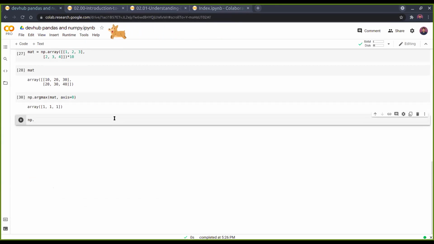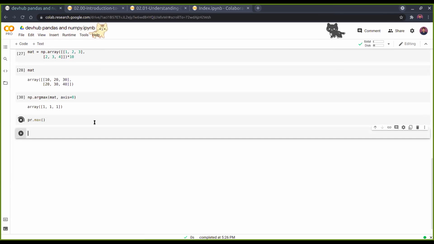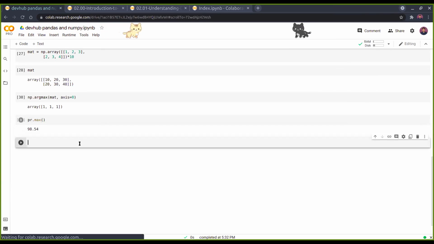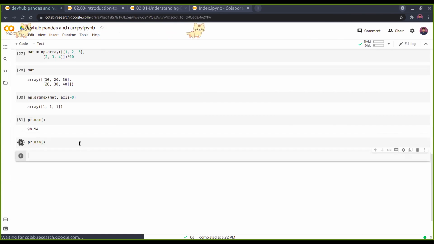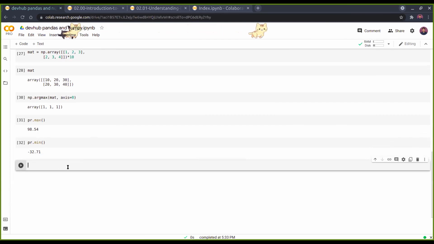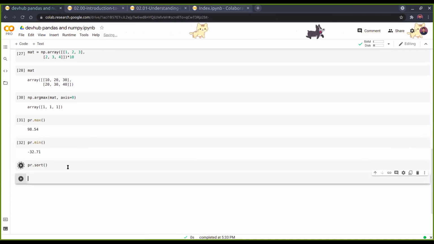Let me show 2 or 3 things I remembered. Yeah. So just like we can do pr dot max, and then pr dot mean as well. That is something I forgot. Another thing I forgot is sorting. There are many ways you can sort. One of them is just pr dot sort. In Python also there's a sort function, so you can use that as well.